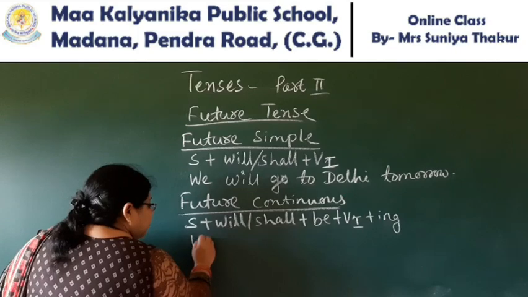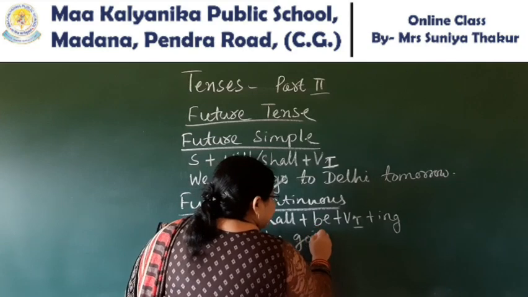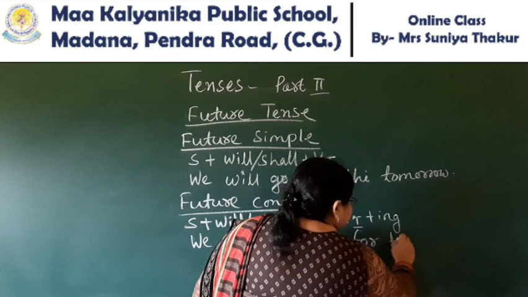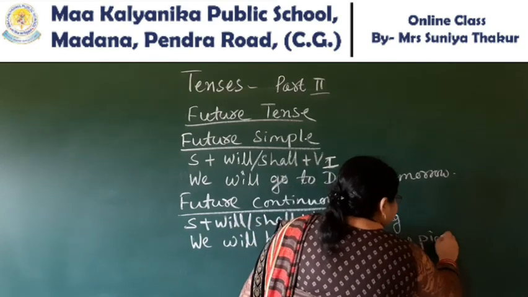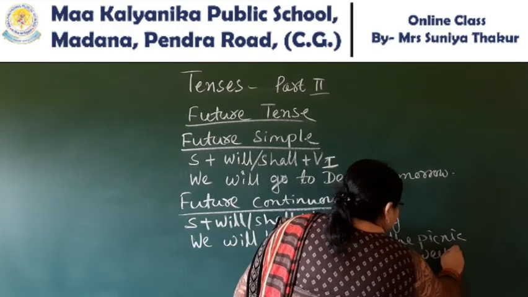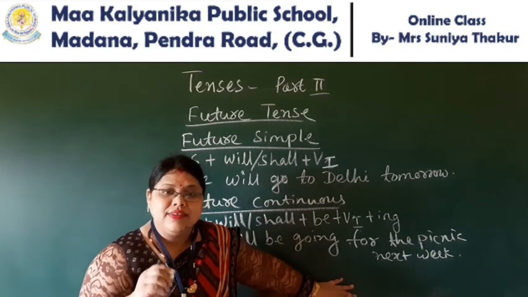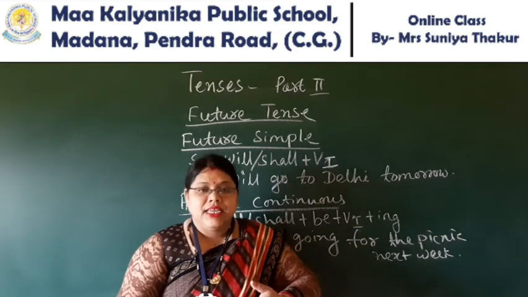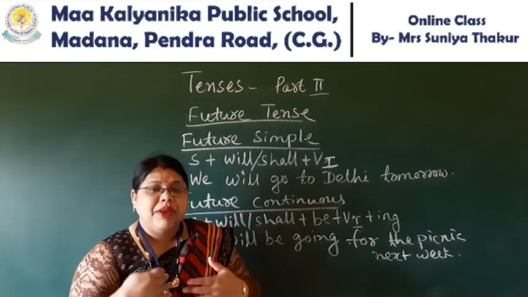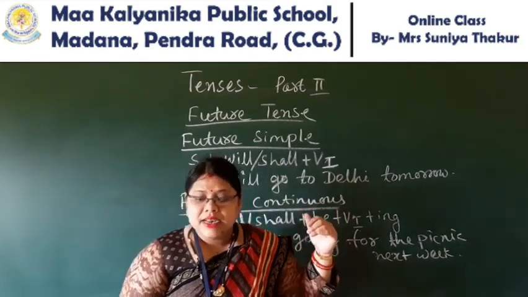So we will be going for the picnic next week. Okay, here this is future continuous tense. It means the action will be going on in the future. What is future simple? The action will go. If you are predicting something, you will always use future simple tense.